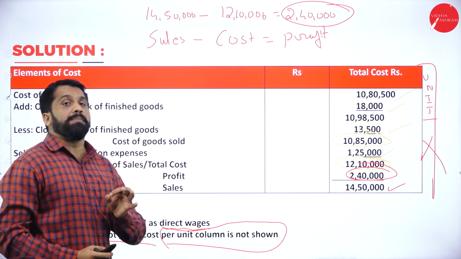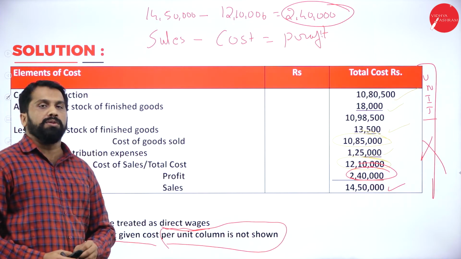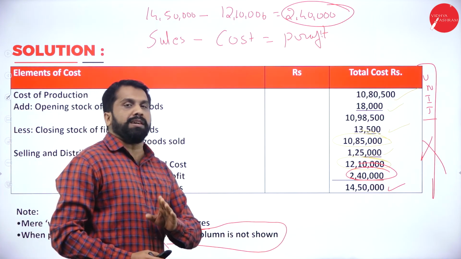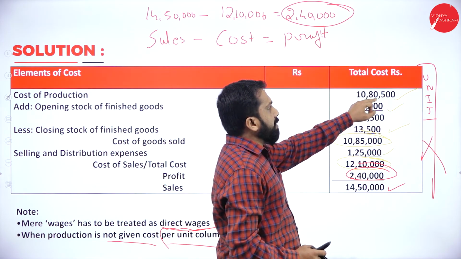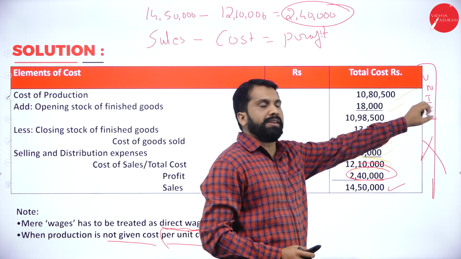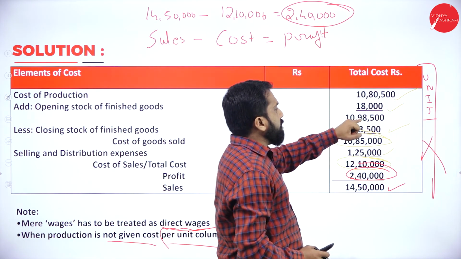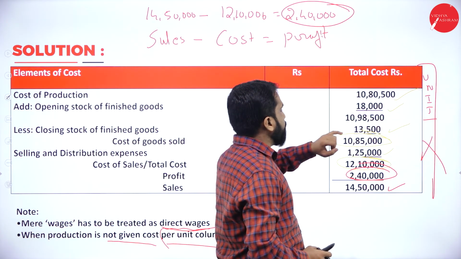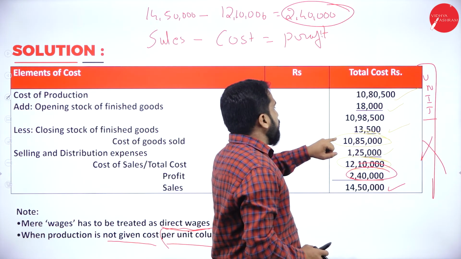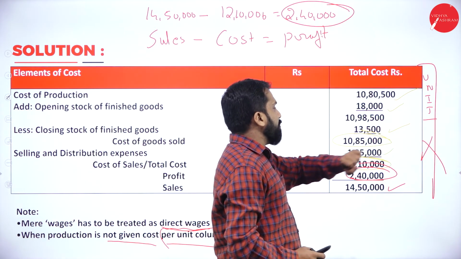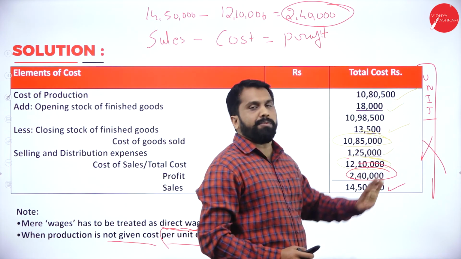Why? Because number of units is not given. If it is given, how to do it? Very simple. Assume that you have 1,000 units. Now, 10,80,500 divided by 1000. You have to write 18,000 divided by 1000, 13,500 divided by 1000, you will get 13.5. 10,85,000 divided by 1000, you will get around 1085. 1,25,000 divided by 1000.